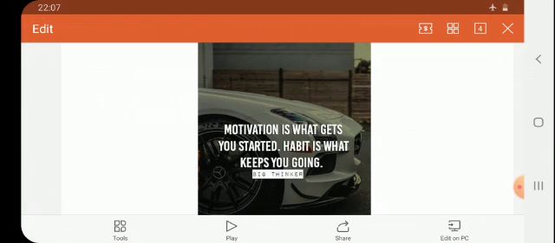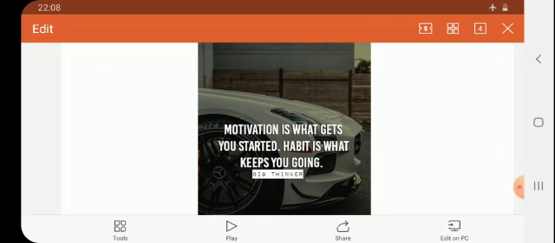So, before starting the lesson, I wish to tell you one important quote: motivation is what gets you started, habit is what keeps you going. So, motivation is very, very necessary. That is the inspiration. It is very, very necessary just to start any work. Once you start the work and continue doing it, it becomes our habit. Okay? And we keep on doing this work. So, habit is what keeps you going.